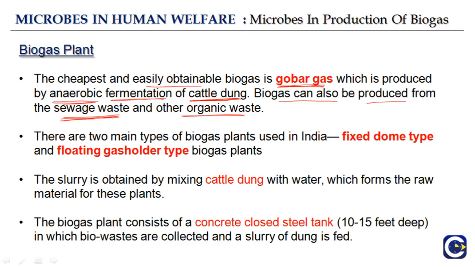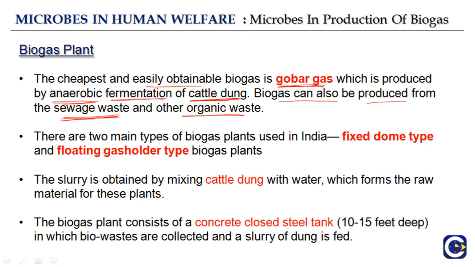Biogas is used for a lot of things, such as production of electricity. It can also be used for cooking, so it is a very important thing in day-to-day life. The cheapest and easily obtained biogas is gobar gas, produced by anaerobic fermentation of cattle dung. It can also be produced from sewage waste and other organic waste.